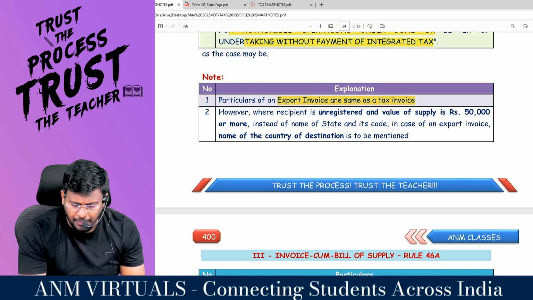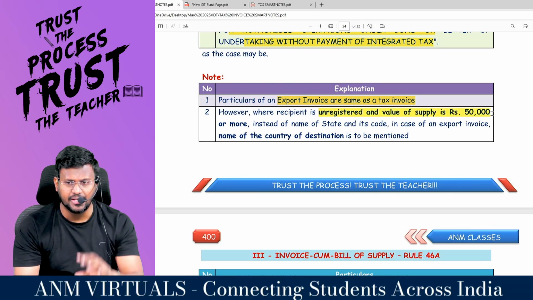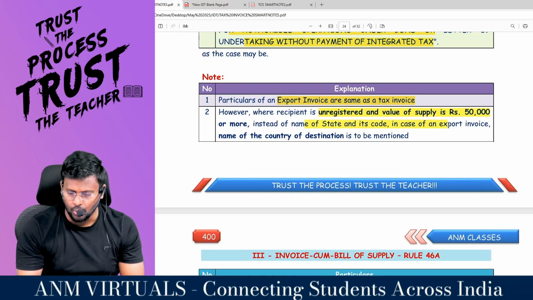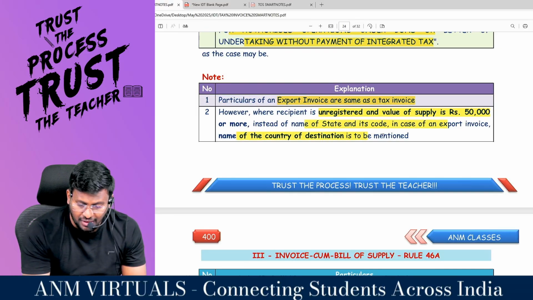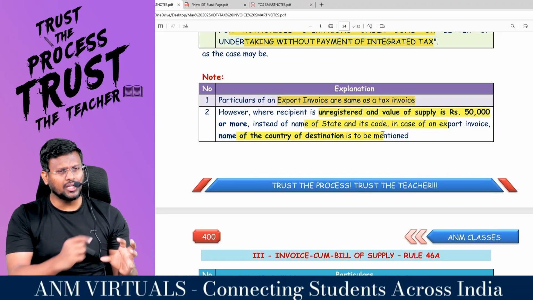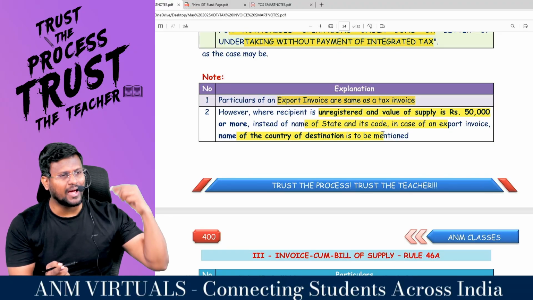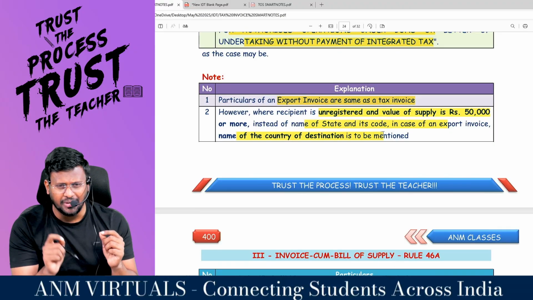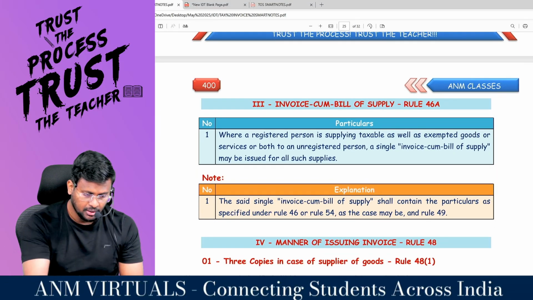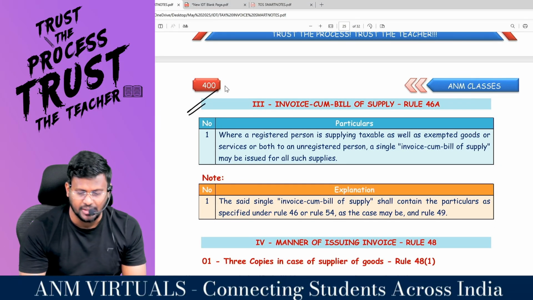However, the recipient is unregistered and the value of supply is 50,000 or more. Instead of the name of state and its code, in case of an export invoice, the name of the country of destination is to be mentioned. Because export means it is not a place within India. You are going to export where? Outside India. So you should not mention the state code. You have to mention the country code. Logic clear? This may be another 4-mark question for exam.